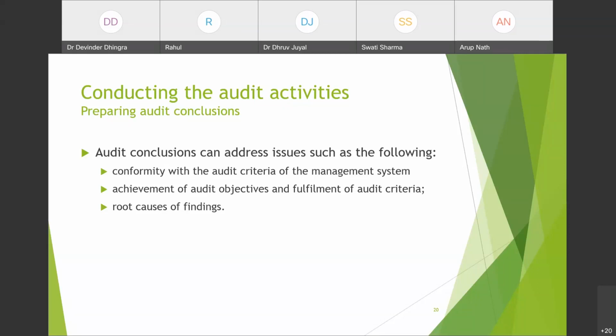Conformity with the audit criteria of the management system. So you will make a statement in your report that the management system was conforming to the audit criteria or not. Achievement of audit objectives and fulfillment of audit criteria. ये जब हमने audit programming के वक्त जो objectives set किए थे, हमारा जो audit criteria है, they are being achieved and fulfilled or not. This must come under the audit conclusion. Then root cause of findings. It shall also be there in the audit conclusion that कौन सी finding क्यों happen हुई है.